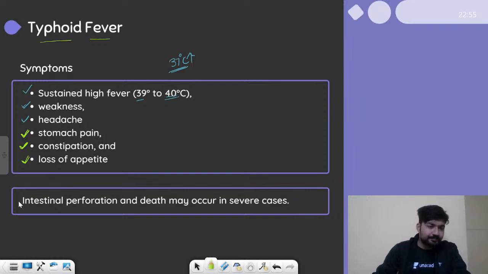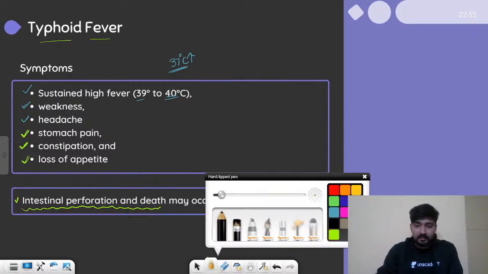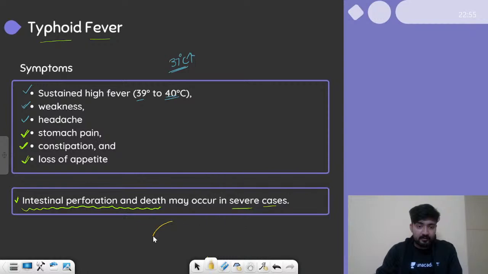And finally, in severe cases, if you do not get treatment in time, the fever can get severe, it can get serious. And in those severe cases, what happens? Intestinal perforation and death. So basically, let's say this is the intestine, and the Salmonella typhi live in the intestine.